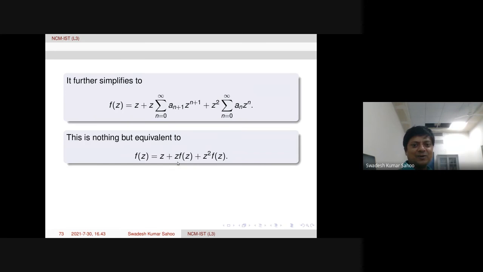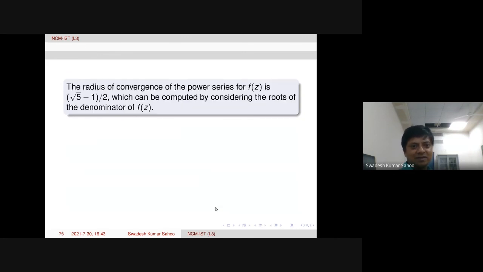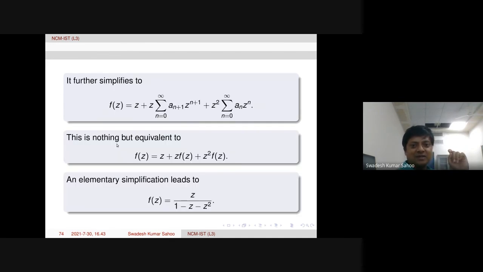So from here one can compute what f of z is: by taking f of z common throughout, z over 1 minus z minus z square. This is a quotient, a rational function. And we see the zeros of the denominator are actually minus 1 plus minus root 5, I guess, by 2. So the nearest point will be root 5 minus 1 by 2 from the origin, because the series is about the origin. So from the center, we need to take the nearest point where the function is not analytic. So where the denominator is vanishing, the function is not analytic.